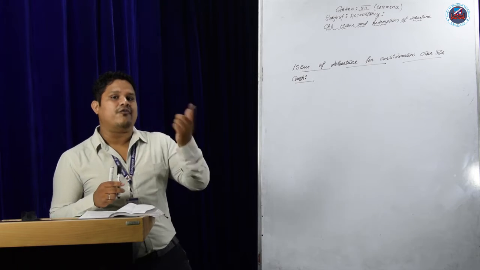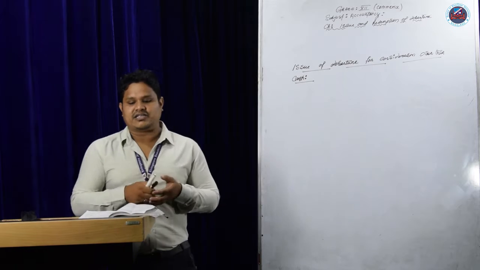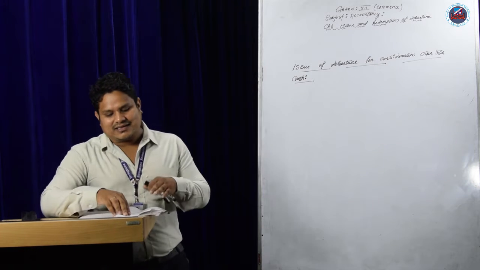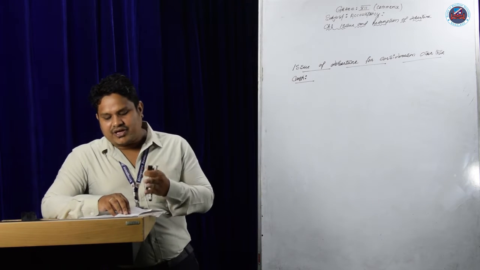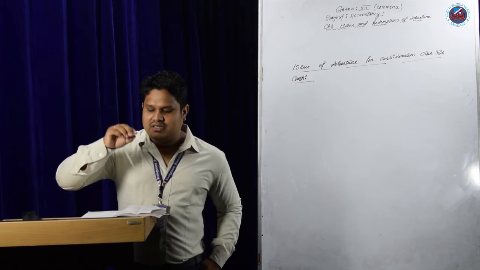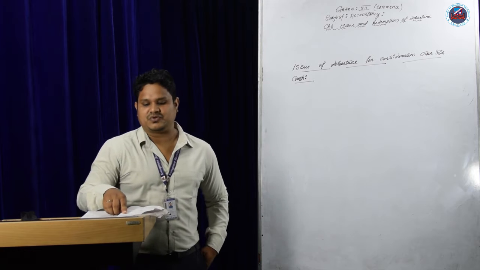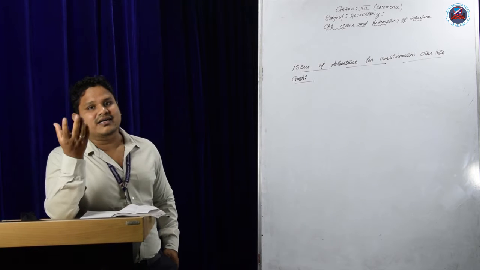A company gives an offer that instead of giving cash, I'll issue debenture. You will get the interest also. So instead of paying cash, the company issues debenture for consideration. Therefore, such issue of debenture is called debenture for consideration other than cash. So what will be the journal entries for that?